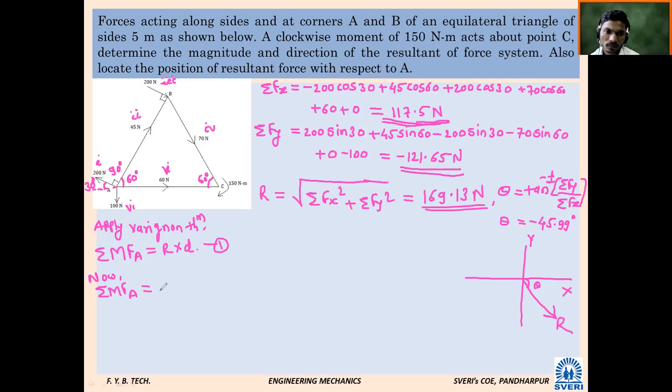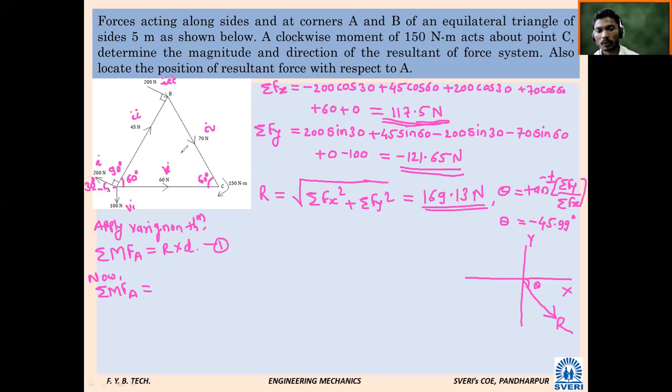Yes, minimum. So is it possible to resolve that, or not necessary to resolve? Not necessary to resolve. Very good. It is not necessary to resolve because it is already minimum distance, or it is acting perpendicular at point B.